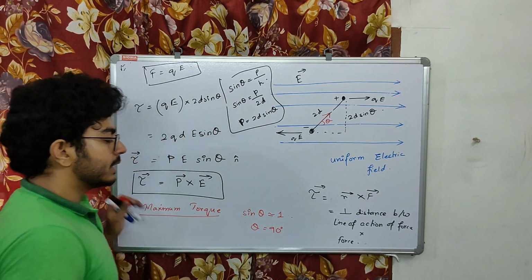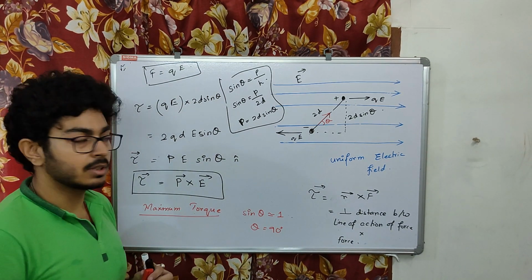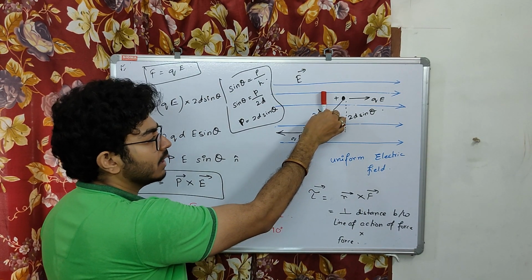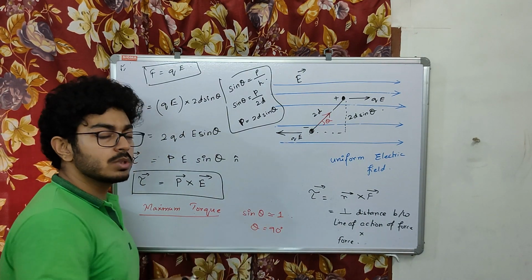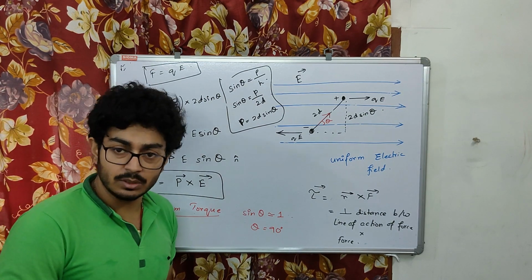So for theta to be 90 degrees, the dipole is going to get the maximum torque. If the dipole moment remains like this, making an angle theta with the electric field, it is going to get the maximum torque. And if sin theta is equal to 0, then we get no torque. In which situation?